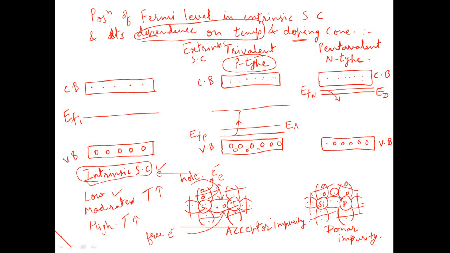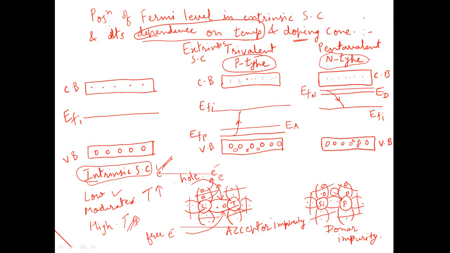So the number of electrons in the conduction band will be nearly equal to the number of holes in the valence band, and hence ultimately the position of Fermi level for n-type semiconductor will also touch the position of Fermi level of intrinsic semiconductor. So as the position of Fermi level for n-type semiconductor touches that of intrinsic semiconductor, this n-type semiconductor also turns out to be an intrinsic semiconductor if its temperature is increased to a larger extent.